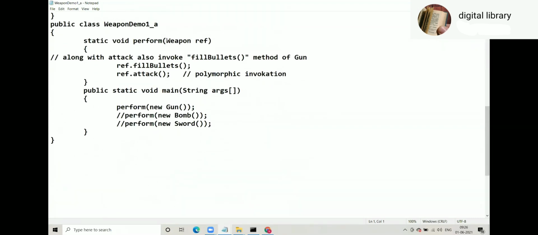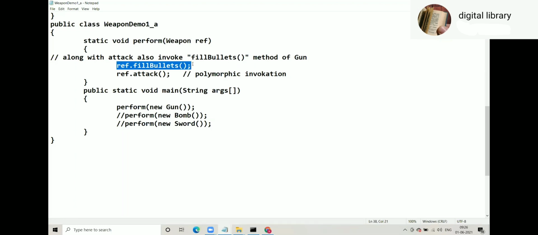Static void perform weapon ref. Along with attack, also invoke fill bullets of gun. So whenever gun is passed, we would like to invoke fill bullets along with the attack. In fact, fill bullets before attack. So can we say ref.fill bullets?